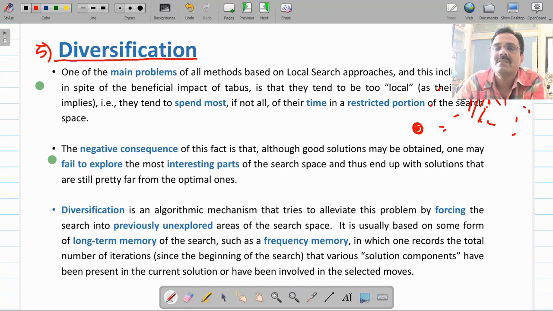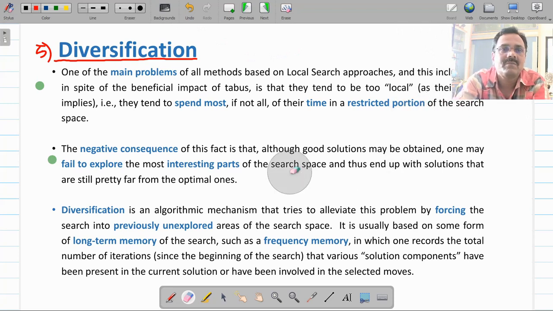In the Tabu search algorithm, this diversification memory takes care of that, and it is implemented as a long-term memory parameter. So this has to be fine-tuned. Diversification will help you visit previously unexplored areas of the search space.